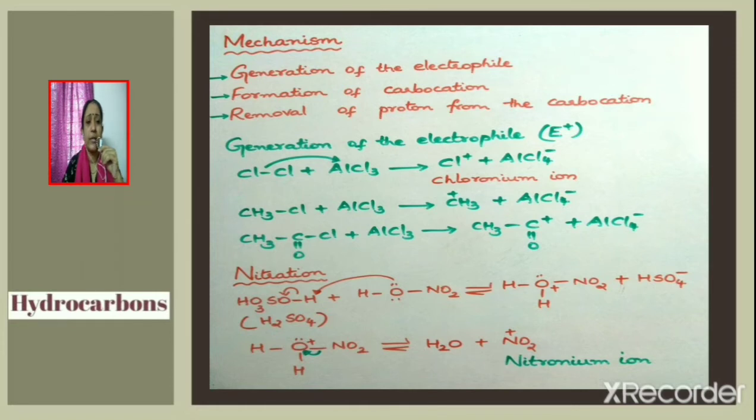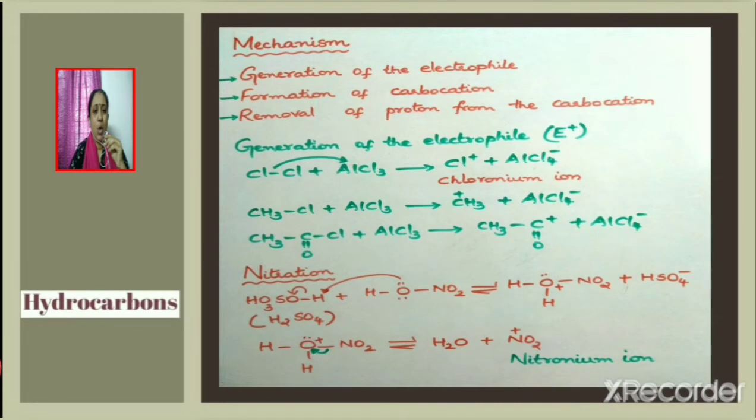Now let us see how the electrophile is generated in the case of nitration. We know that nitration is carried out using concentrated nitric acid and concentrated sulfuric acid. So a reaction occurs between nitric acid and sulfuric acid. Oxygen present in nitric acid has 2 lone pairs of electrons. Using one of its lone pairs, this oxygen atom takes up a proton from sulfuric acid, and this results in the formation of a positively charged ion and HSO4-.